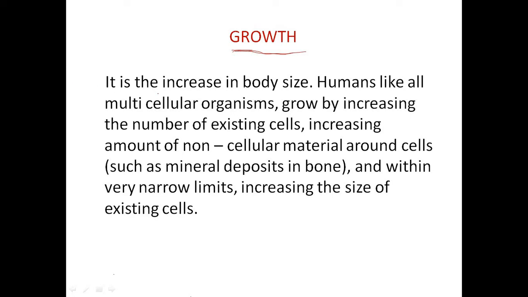Here it is increase in body size. That means a small zygote. This zygote differentiated into different types of cells in different stages. Okay, then these cells form tissue. I'm writing it in short form. Then organs, then organ system, OS, then individual organism.